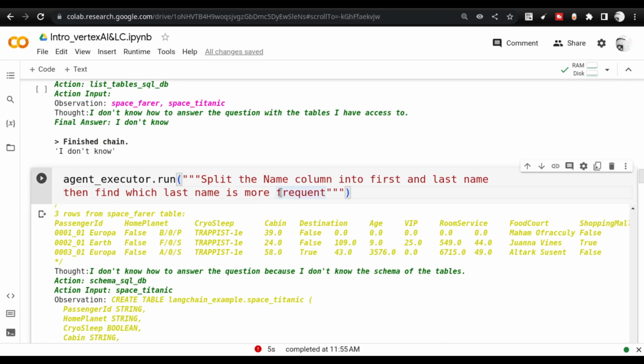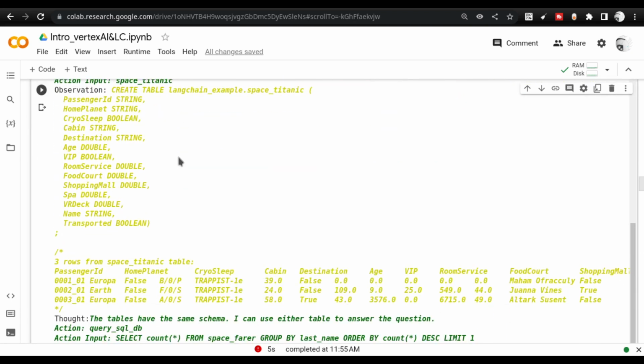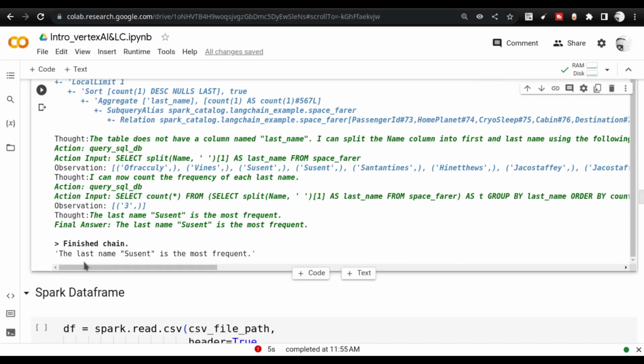Then I say, okay, now I understand that there is no column called last name, so I ask it to split the name column. Then I ask the question, and it goes back and does a lot of activity and then says, okay, the last name Sussant is most frequent. This is one of the key points that I wanted to highlight. Whatever you're seeing here, once you try to execute it in your environment, in your data frames and SQL tables, the answer might be different.